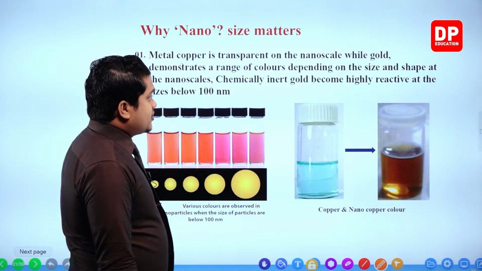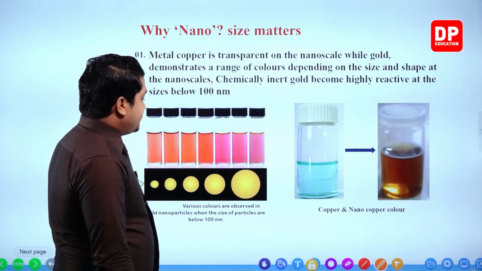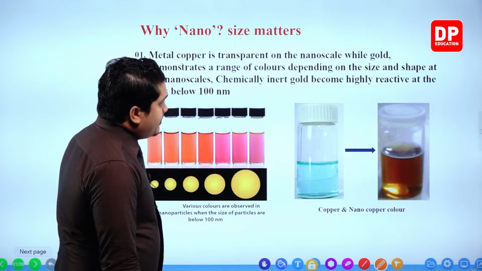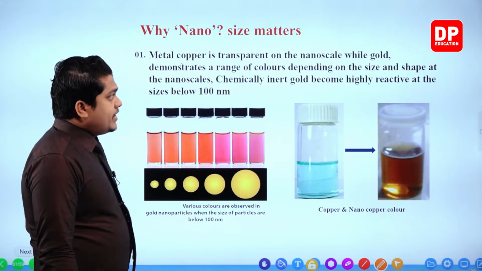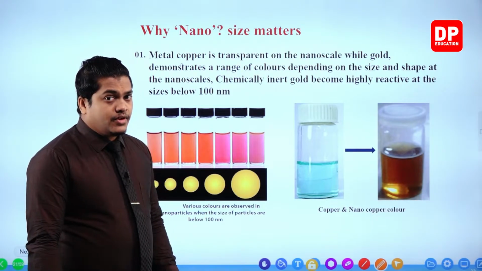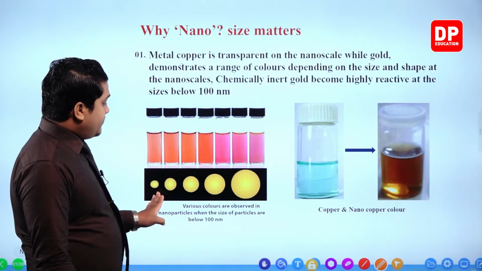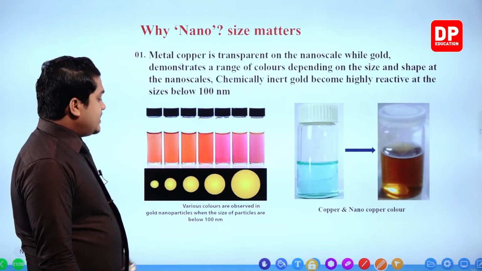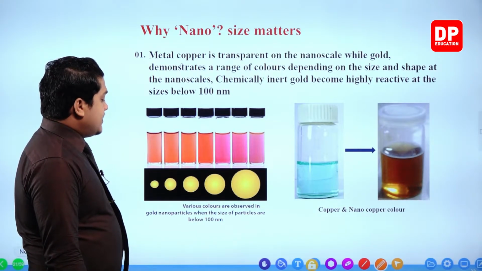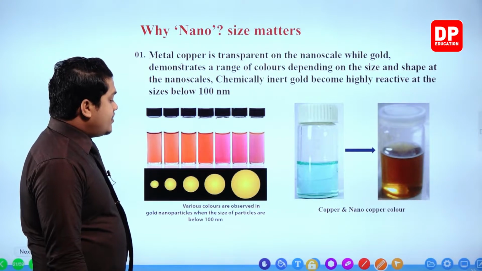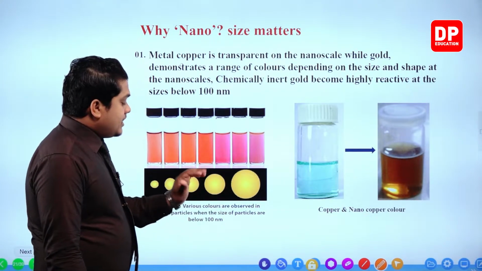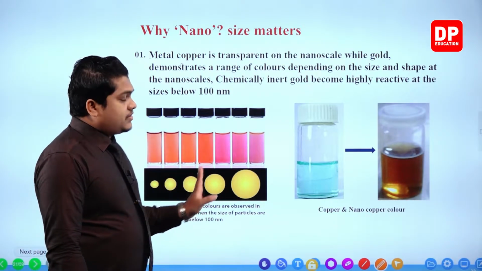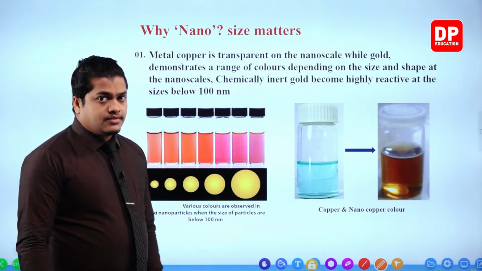The other thing is that, my dear children, the color of gold. The color of gold can be observed according to the size, as per different colors. So here you are given the nanoparticles of gold and how the color is getting varied. Various colors are observed in gold nanoparticles when the size of the particles is below 100 nanometers. So when the size of the particle reaches below 100 nanometers, we can observe different colors in gold like this.